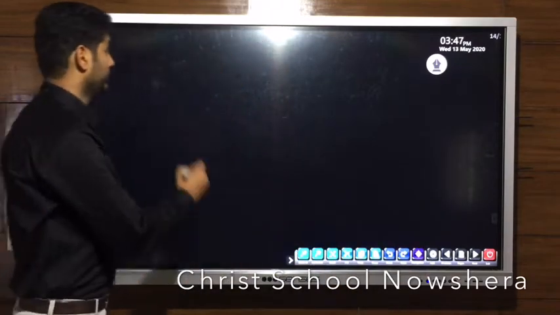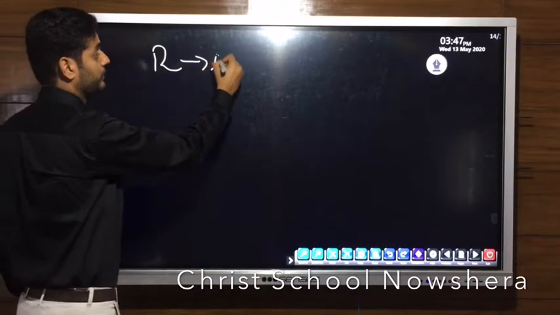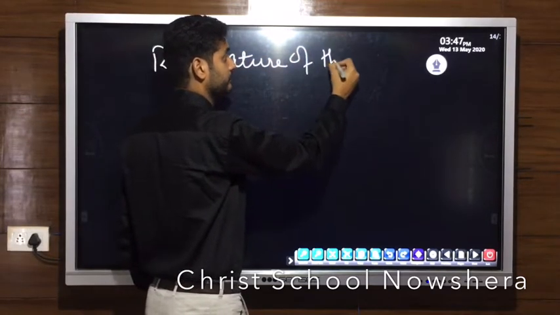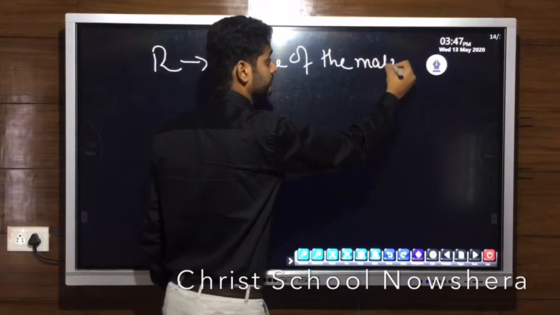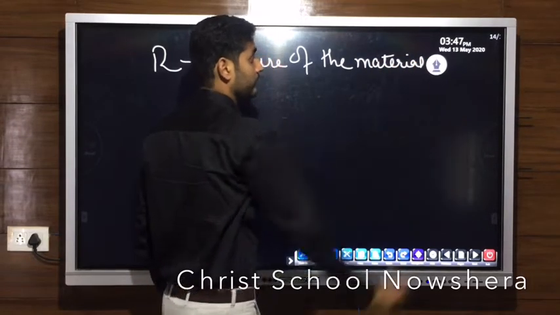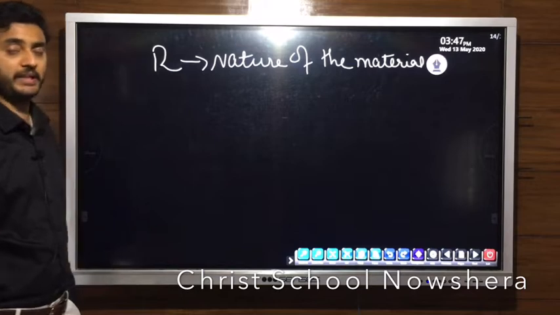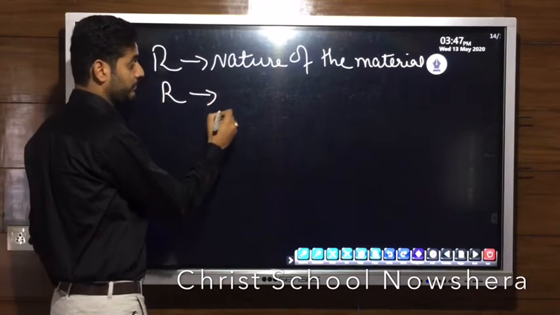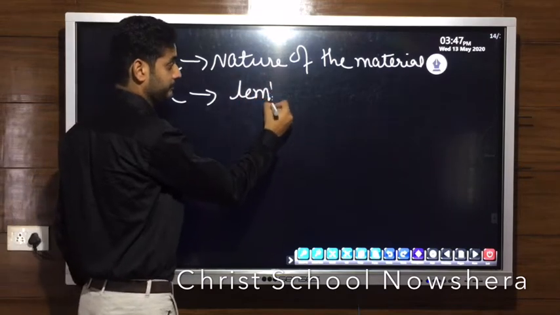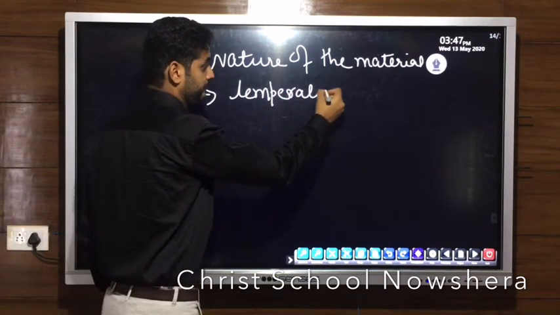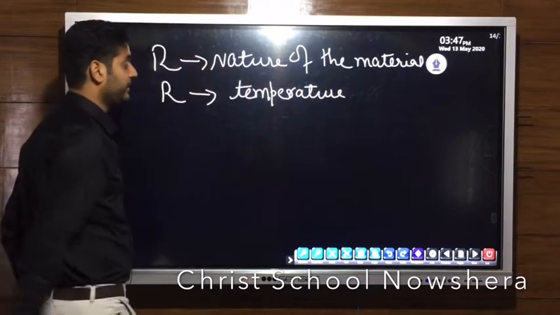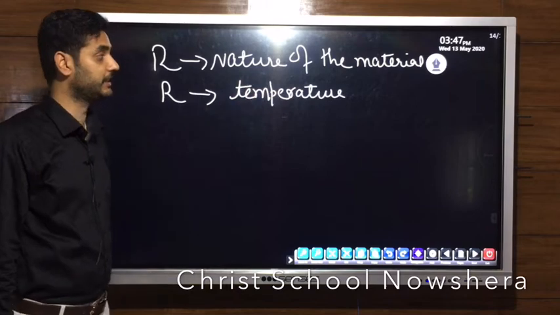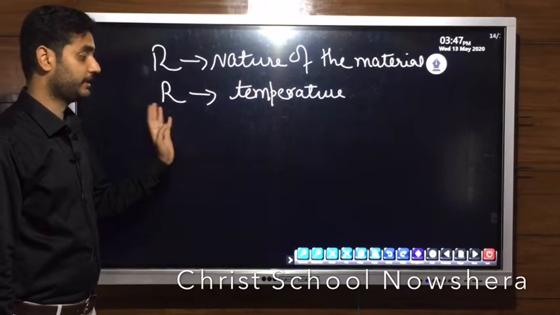Next, it depends upon the nature of the material. Every conductor may be made up of a different type of material, so it also depends upon the nature of the material. Next, it also depends upon the temperature. If we increase the temperature of the conductor, the resistance increases, and if we decrease the temperature, resistance decreases.